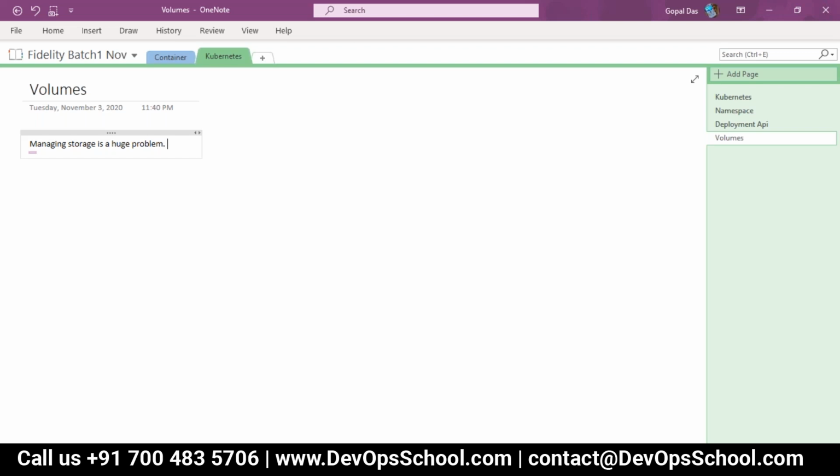So managing storage is a huge problem everywhere. Kubernetes gives you an API called persistent volume. It helps you administer your volumes in Kubernetes.